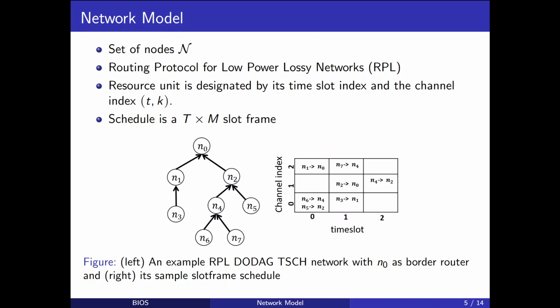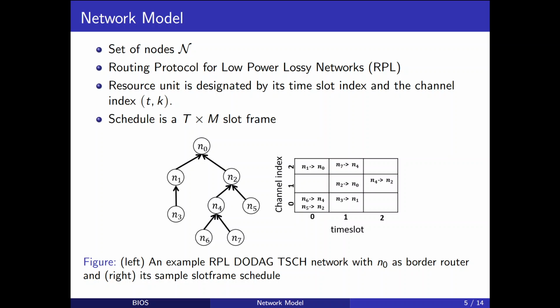We consider a set of nodes N whose routing protocol is given by RPL, which creates a distance-oriented directed acyclic graph tree routing among the nodes in the network. In TSCH, time is divided into slots and the available bandwidth is divided into channels. The resource unit for communication is known as a cell and is given by the doublet (T, K). Let the total number of channels be M, and the group of capital T time slots constitutes a slot frame.